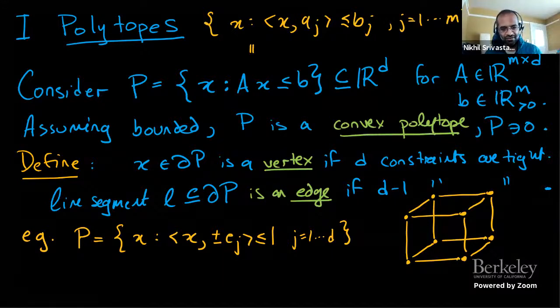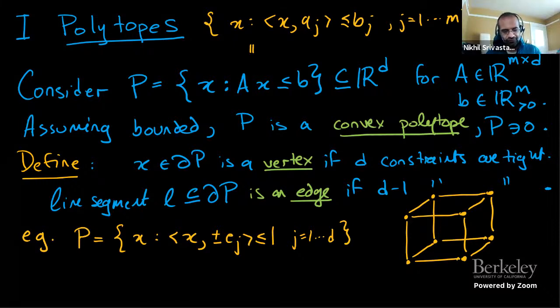I'm going to define a point on the boundary of the polytope to be a vertex if some D constraints are tight at that point. And I'm going to define a maximal line segment contained on the boundary to be an edge if some D minus 1 constraints are tight on the line segment, and I'll require it to be a maximal line segment.